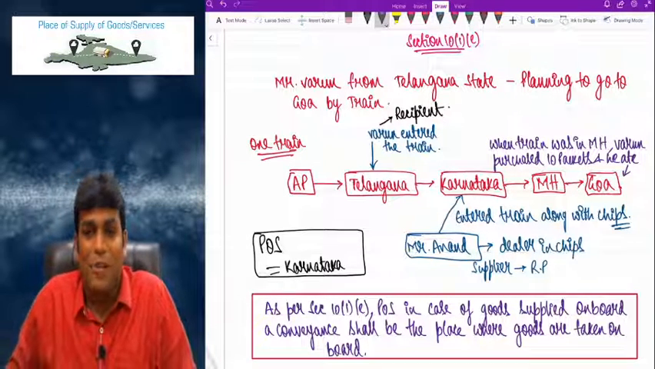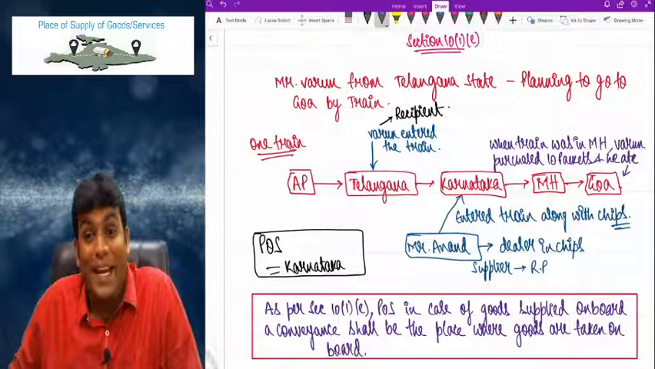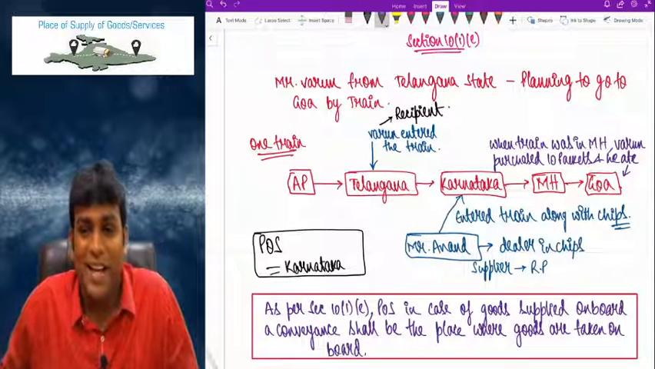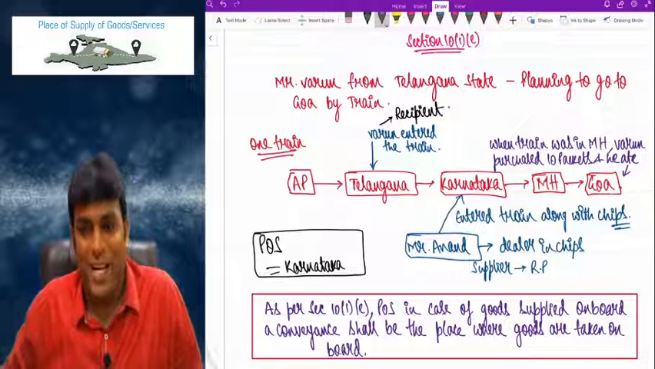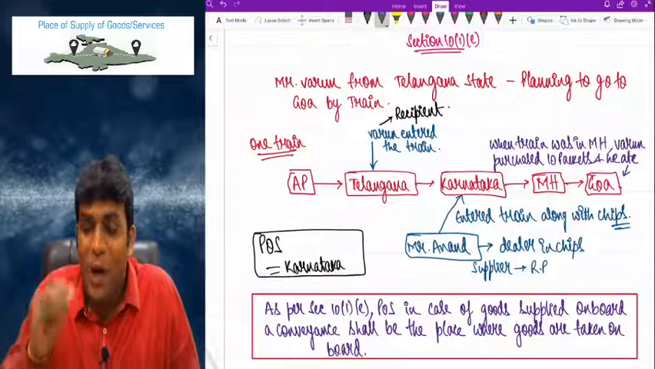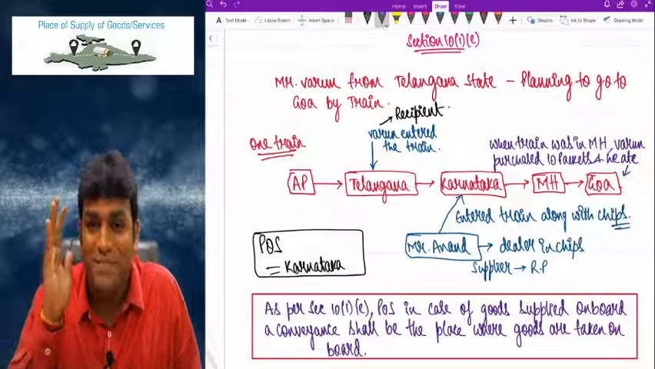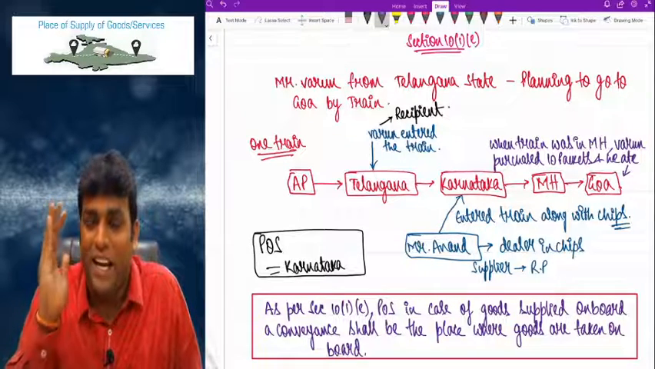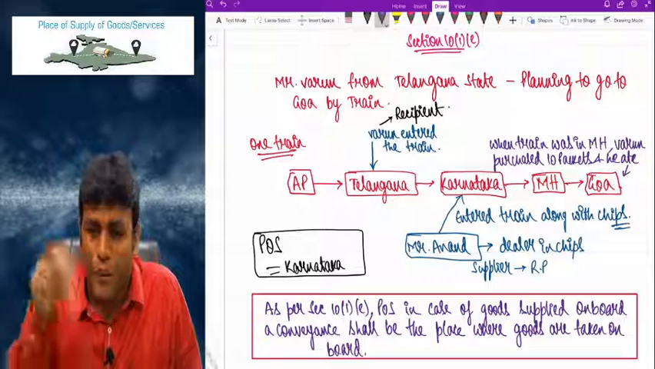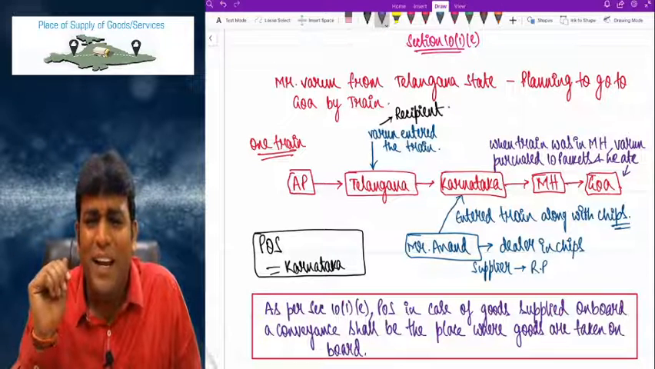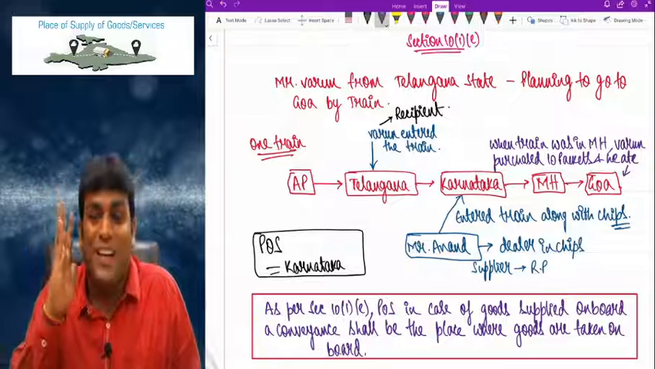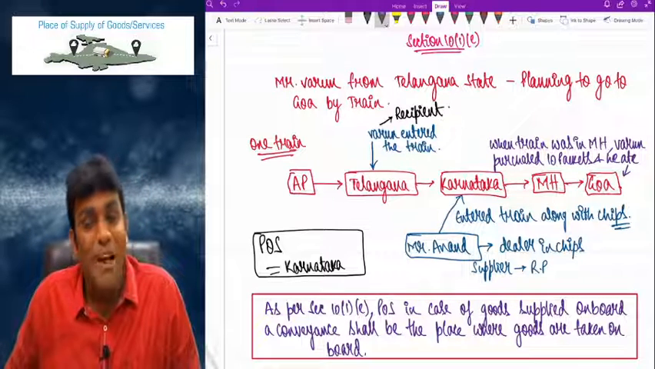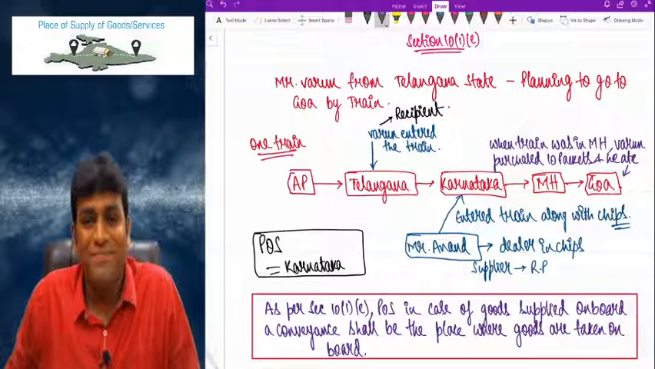And this answer is coming because of section 10(1)(e), which clearly says that place of supply in case of goods supplied on board a conveyance shall be the place where goods are taken on board. So when goods enter the train, that is important. When Varun entered the train is not important. When he purchased, that is not important. When he ate, that is not important. What is important is only when goods are taken on board.